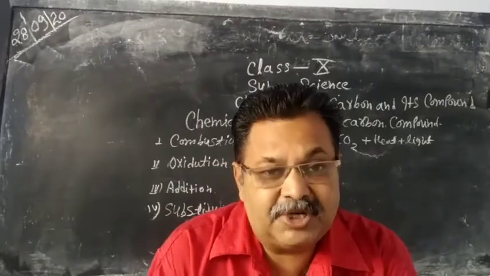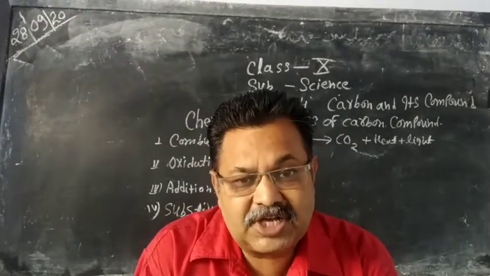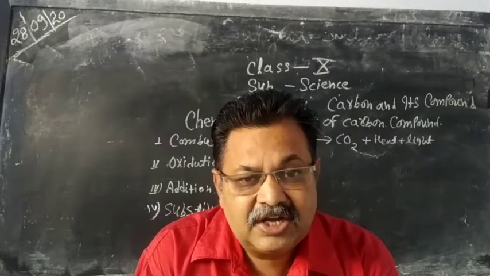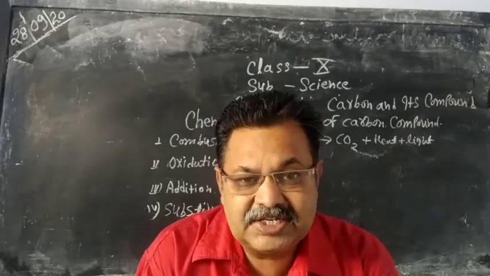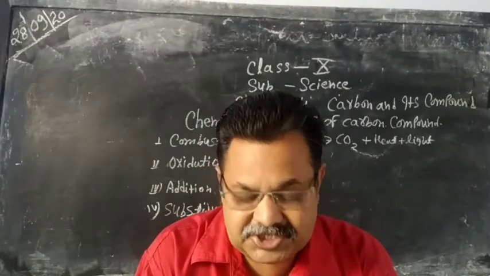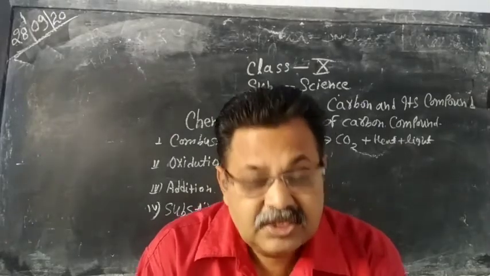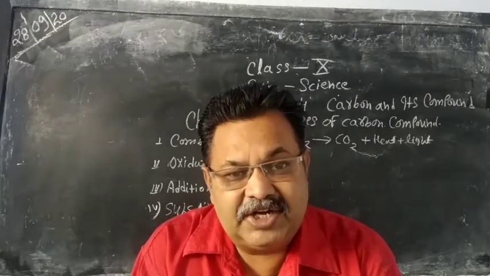Another example of combustion: when methane reacts with oxygen it gives carbon dioxide and water, and a lot of heat and light are also produced in this reaction. So it is another example of the combustion reaction. Next one is when ethanol reacts with oxygen to give carbon dioxide and water.